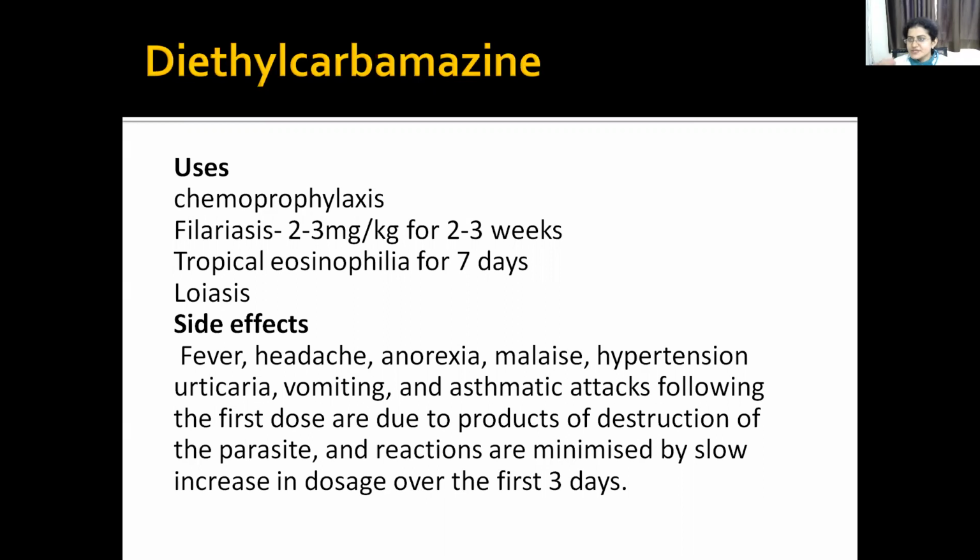So diethylcarbamazine can be a separate portion like albendazole. So remember the uses also, it can be used for filariasis treatment, that is 2 to 3 milligram per kg, or chemoprophylaxis or tropical eosinophilia. Side effects mostly fever, anorexia, nausea, vomiting, headache will be there. But most common after giving the first dose, some people have asthmatic attack. That happens because of the destruction of the parasite. Okay. After the destruction of the parasite, what are the products released? You may get these symptoms. So to minimize that, you have to slowly increase the dose over the first 3 days.